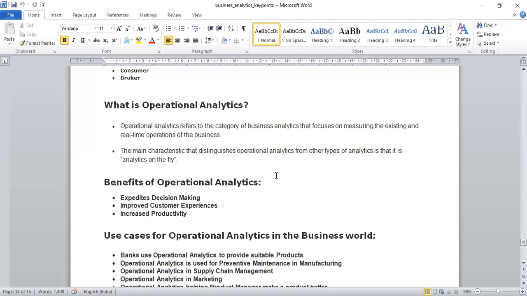Okay. So real-time operations are taken into consideration, but just keep this term in mind: you have to measure the existing process of the business or organization on a real-time basis. Okay.